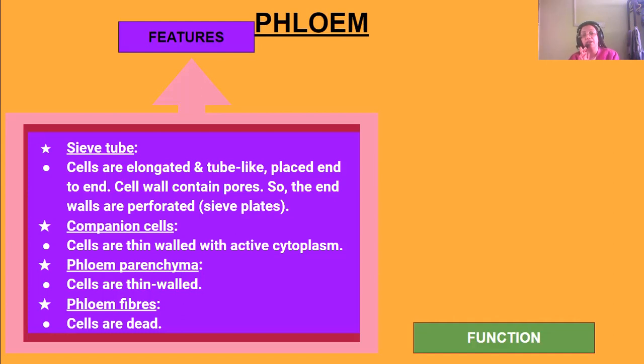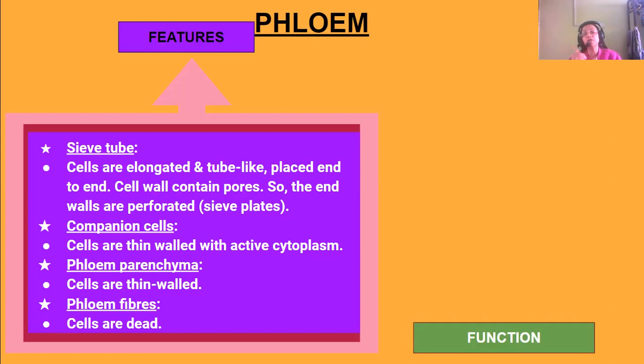The cell wall contains pores, so the end walls are perforated like sieve plates, and that's why the cells are named sieve tubes.